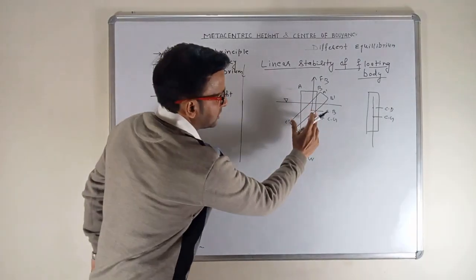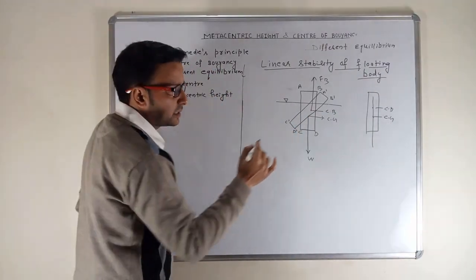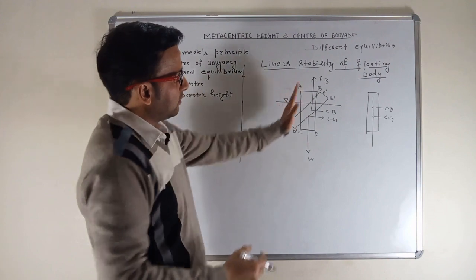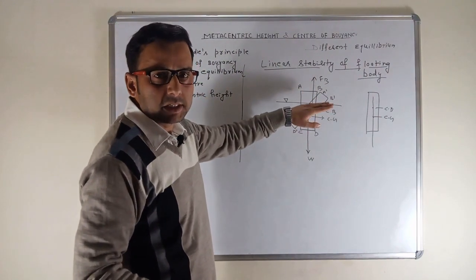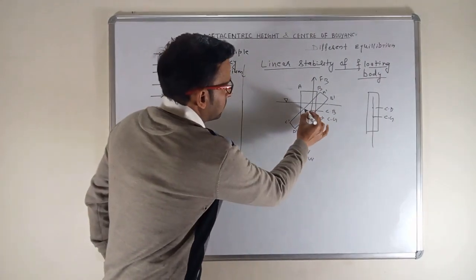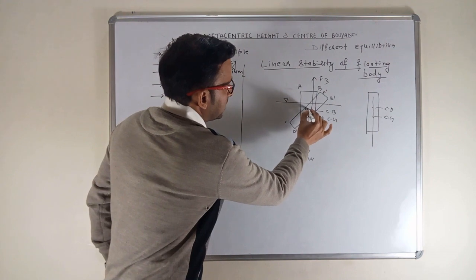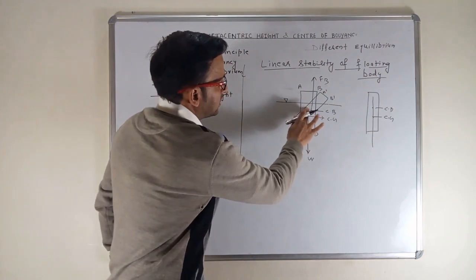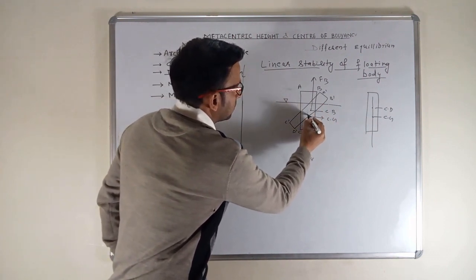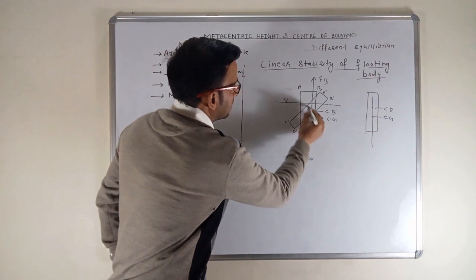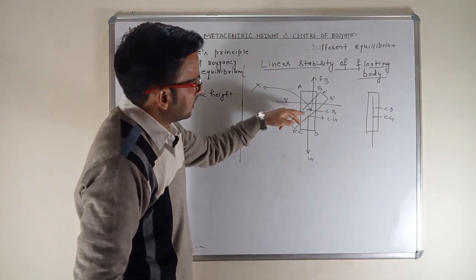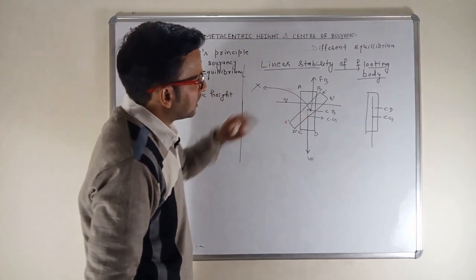But when I give a rotational displacement, the center of buoyancy changes, because center of buoyancy is nothing but the center of gravity of displaced fluid. And if I rotate this, the amount of the displaced fluid will be something different. And that's why the center of buoyancy changes. First, this might be the center of buoyancy, and when I rotationally displace it, center of buoyancy comes to this point. So there is a distance x between center of buoyancy and center of gravity.